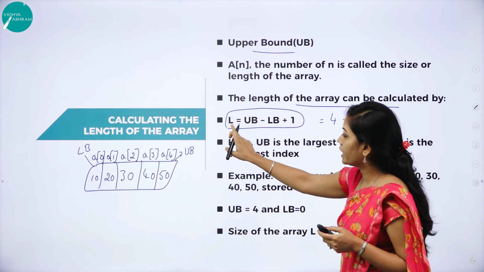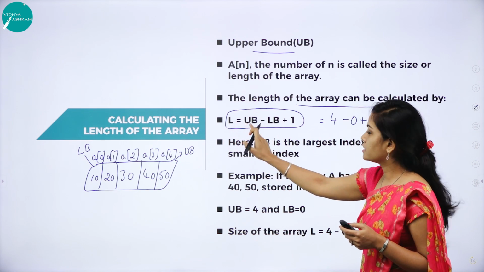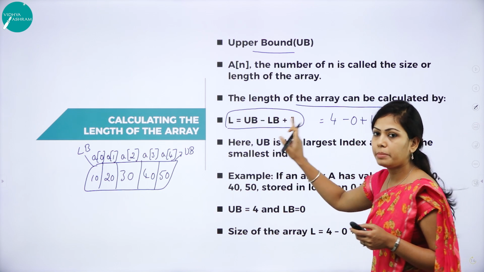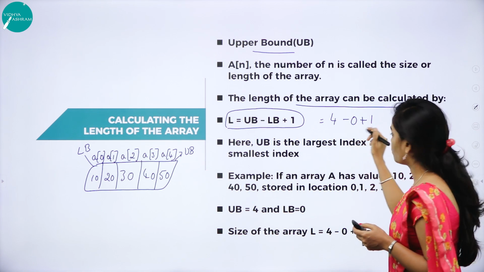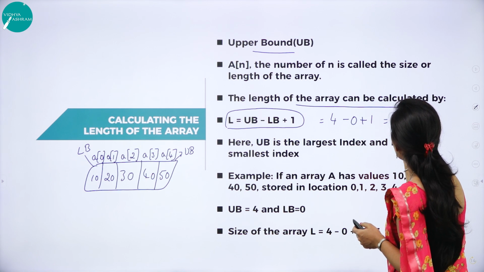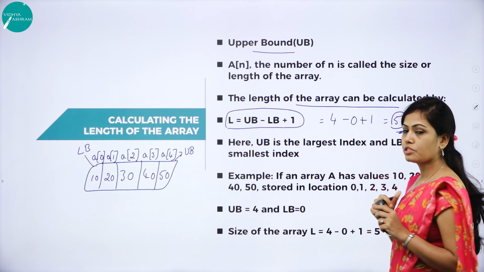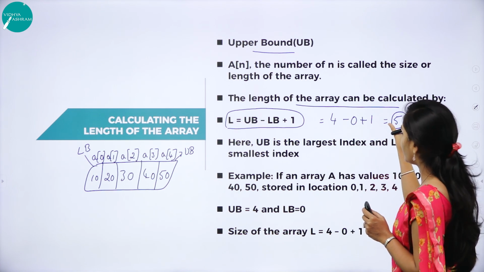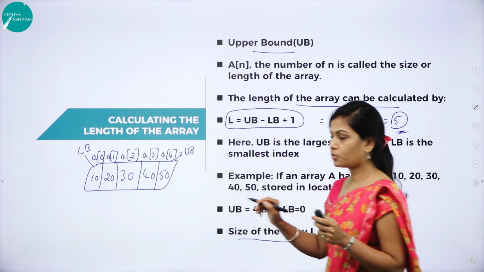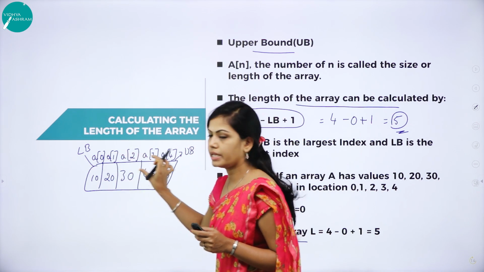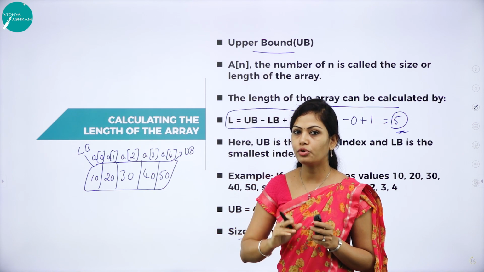What is the formula for finding the length of the array? L is equal to UB minus LB plus 1. 4 minus 0 plus 1. So what is the answer? 4 plus 1 is equal to 5. So finally we got the value 5. This is the size of the array. So totally we have size 5, 5 elements, 0 to 4.